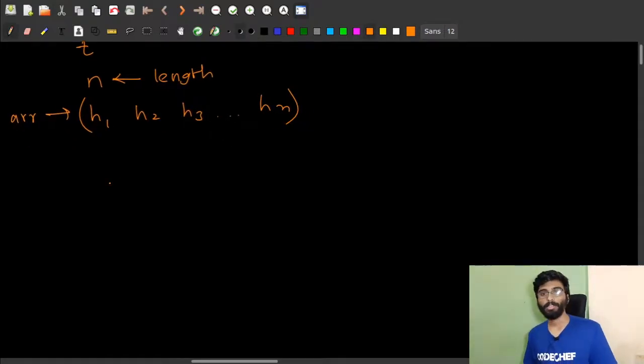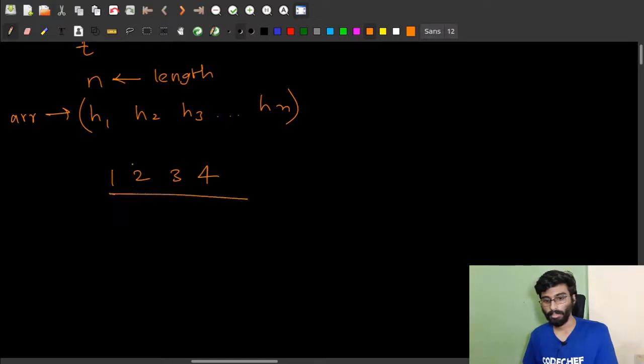Now how do we know that the strip is valid or not? First of all, the length of the strip should be odd, because as we know, if the length is even, then there won't be a single center. In even length there will be two centers, and we just want a single center to build our temple. So if the length is even, the answer is directly no. But if the length is odd, then we have to check the other conditions as well.